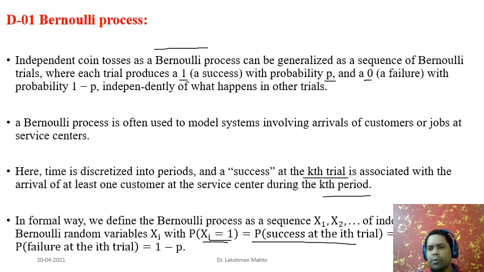And what would be the probability of failure? Suppose the ith trial is taking value 0, then the probability that the trial is taking value 0 is the probability of failure at the ith trial, and that we denote by 1 minus p. This is the standard thing for a Bernoulli random process.